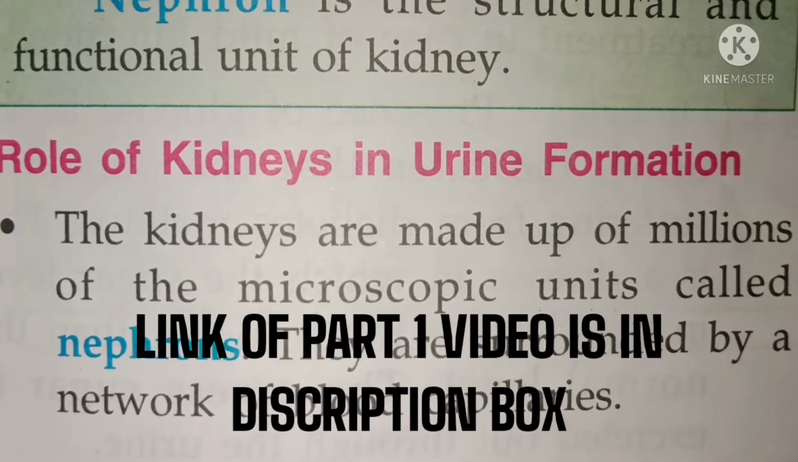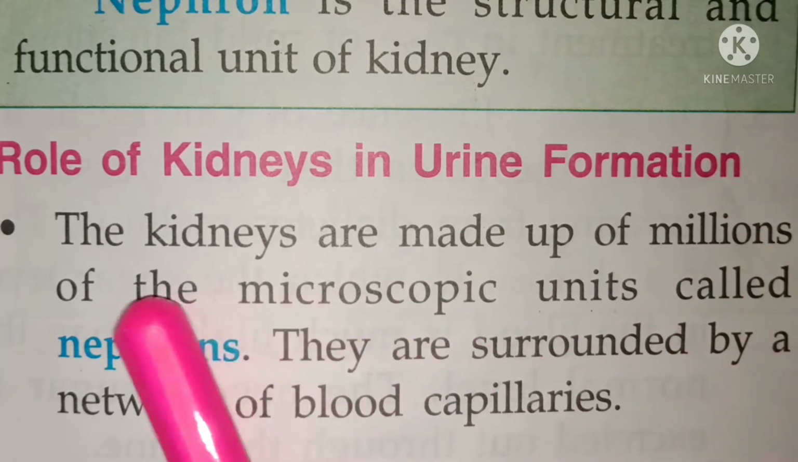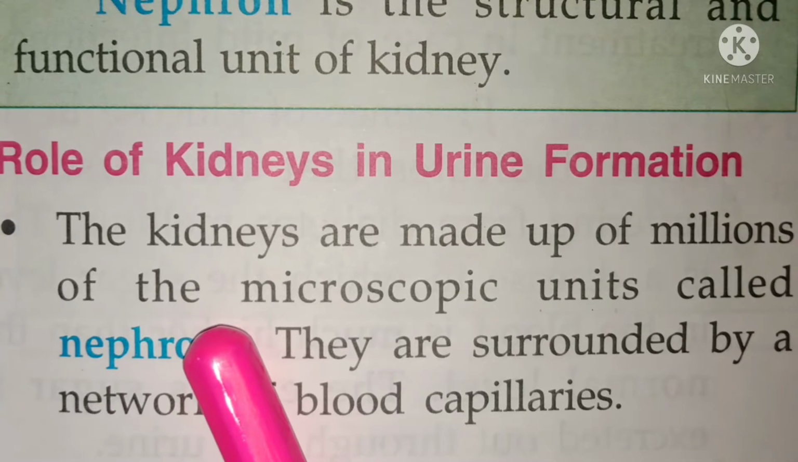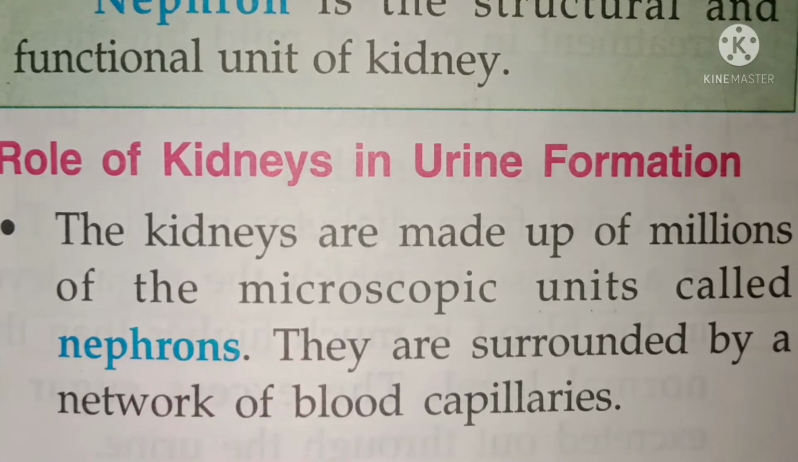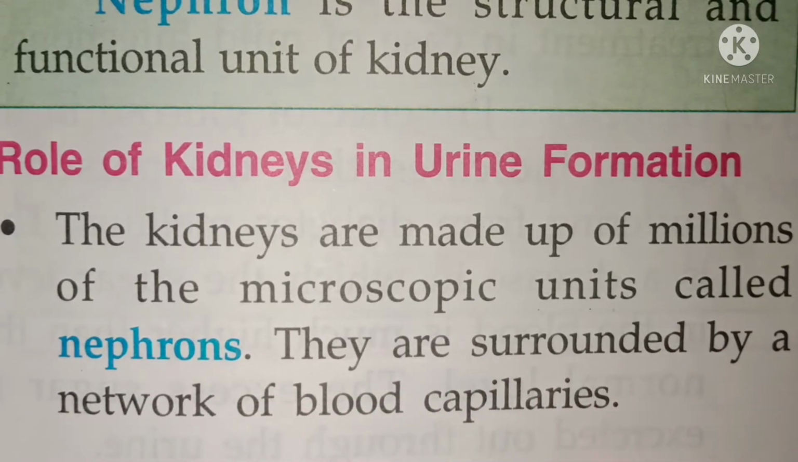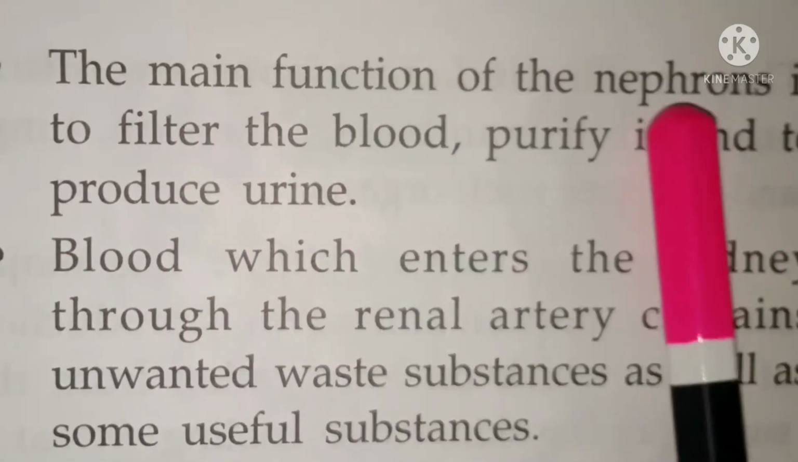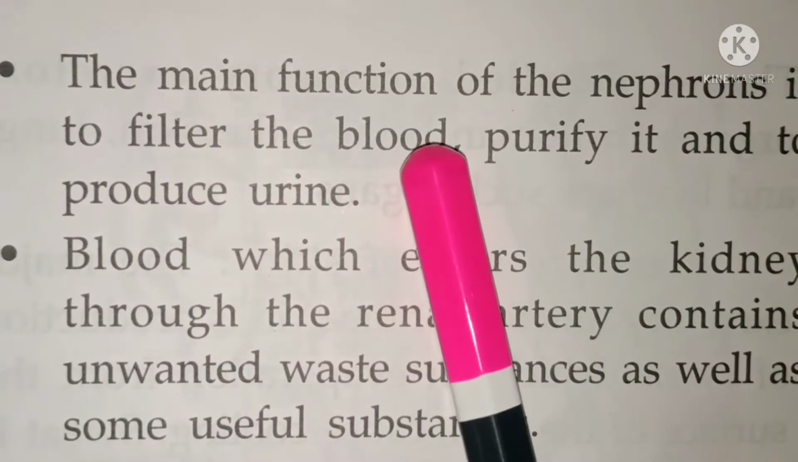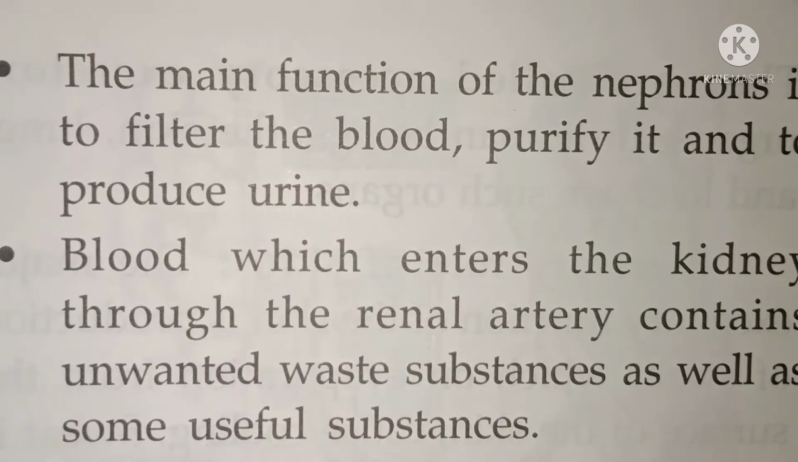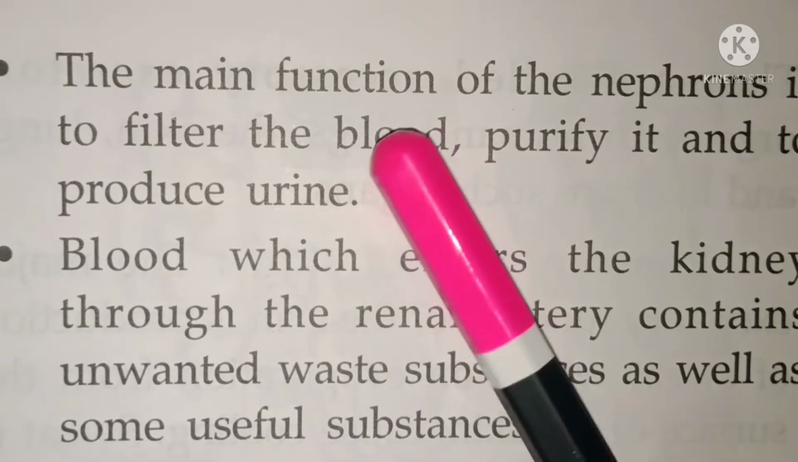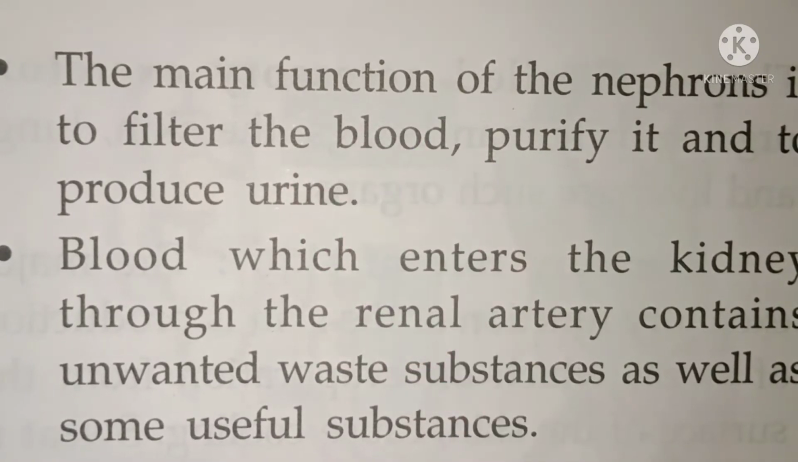Okay, urine formation. The kidneys are made up of millions of microscopic units called nephrons. So nephrons are structural and functional unit of kidney. So kidney is made up of millions of nephrons. They are surrounded by network of blood capillaries. So the main function of this nephron is to filter the blood and produce the urine.